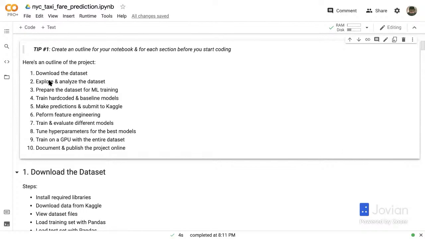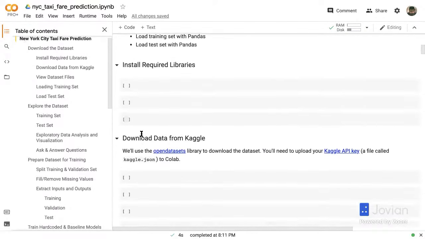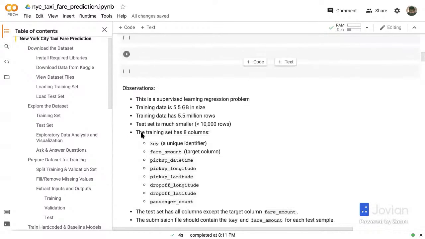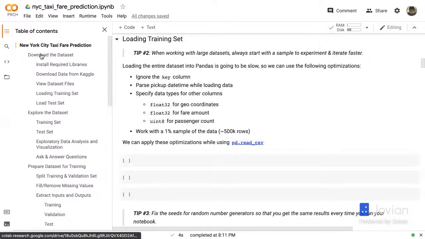This lets you organize your thought process into specific sections, and lets you focus on individual sections at a time without having to worry about the big picture. Okay. So you can see here, if you click on table of contents, I have already created an outline in the interest of time, where there are sections and subsections. So here's the section and here are some subsections and so on.